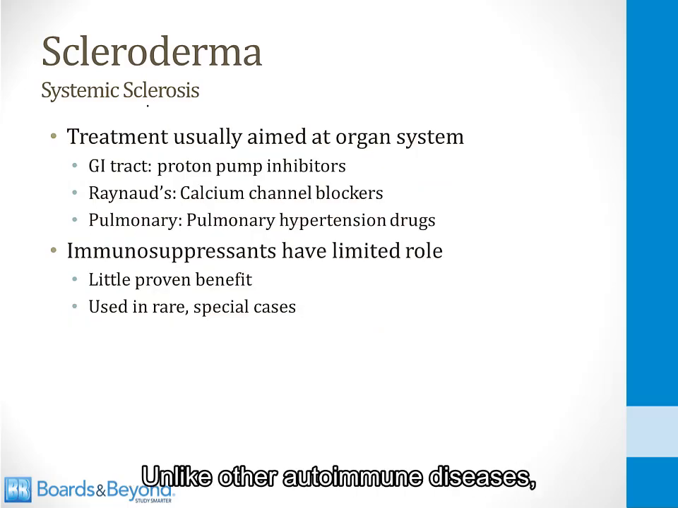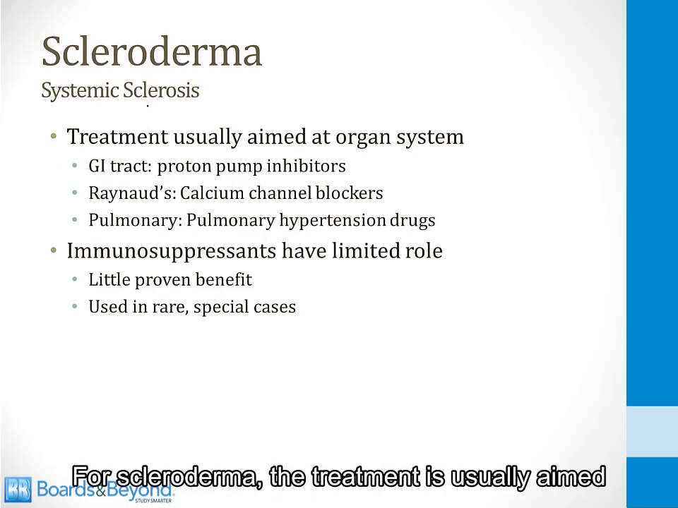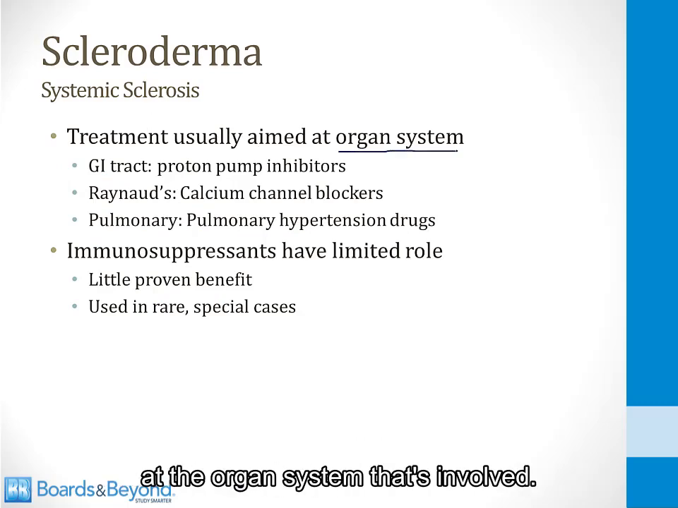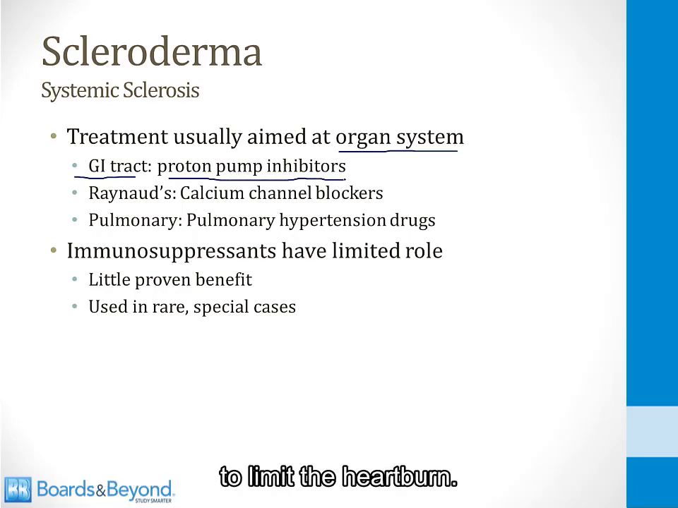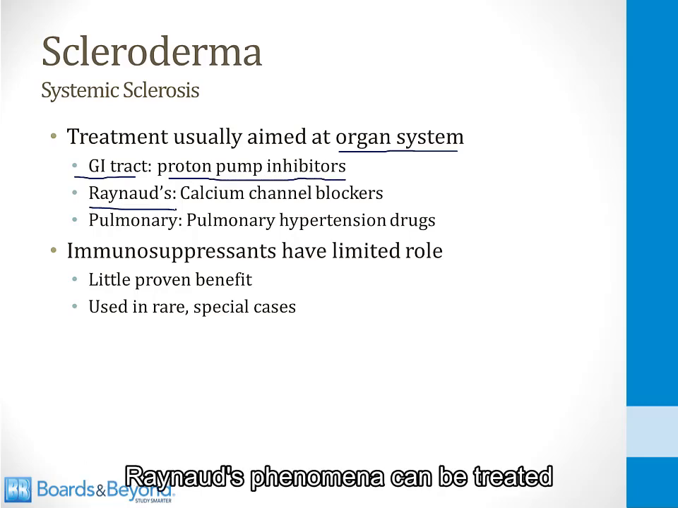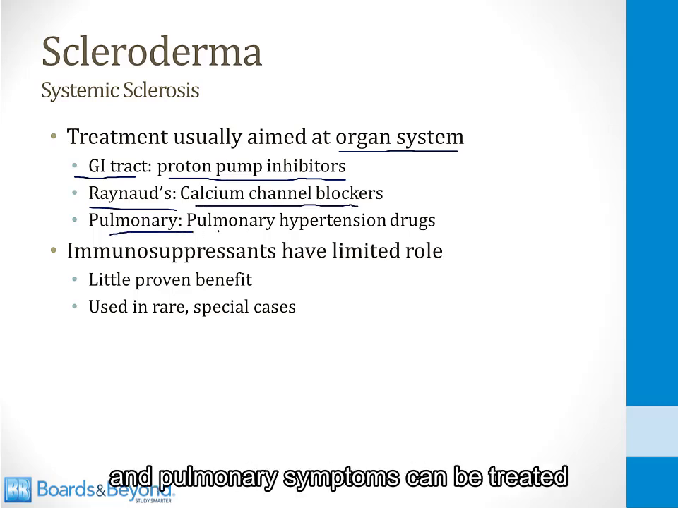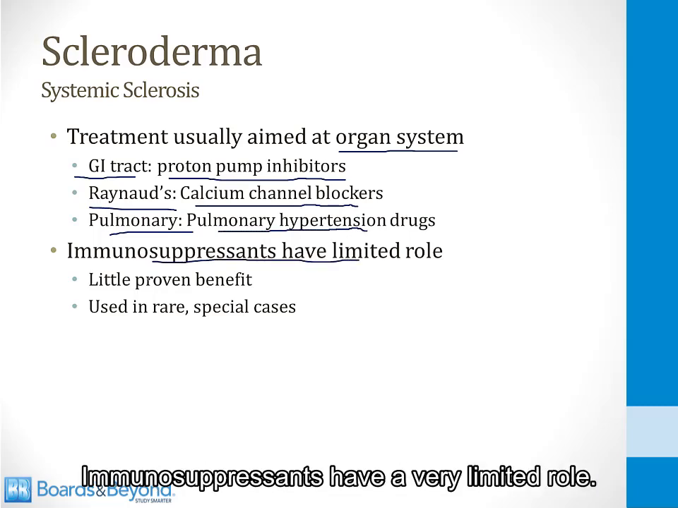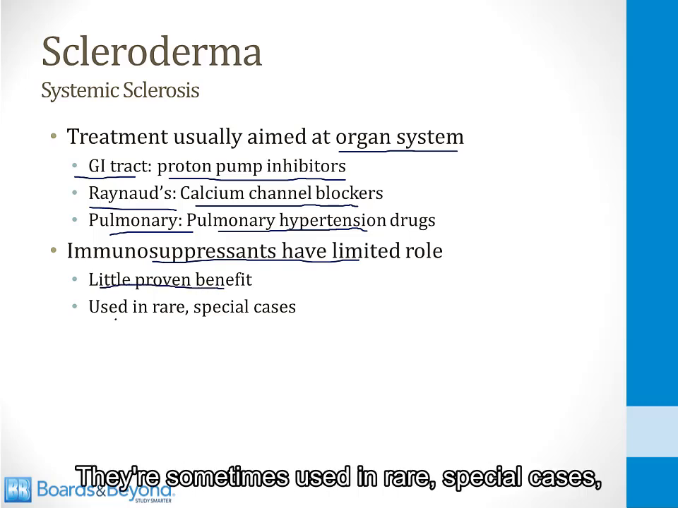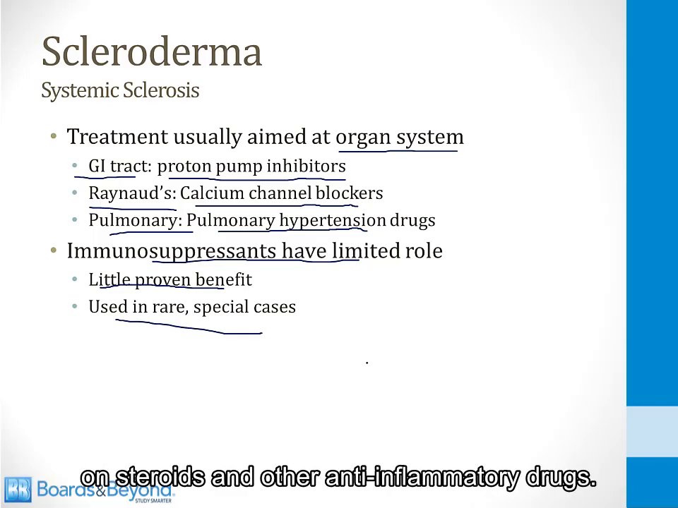Unlike other autoimmune diseases, scleroderma is rarely treated with anti-inflammatory drugs. For scleroderma, the treatment is usually aimed at the organ system that's involved. For example, if people have problems with the esophagus, they can be treated with proton pump inhibitors to limit the heartburn. Raynaud's phenomena can be treated with calcium channel blockers, and pulmonary symptoms can be treated with many different pulmonary hypertension drugs. Immunosuppressants have a very limited role. They have little proven benefit. They're sometimes used in rare special cases, but it's very uncommon to see people with scleroderma on steroids and other anti-inflammatory drugs.